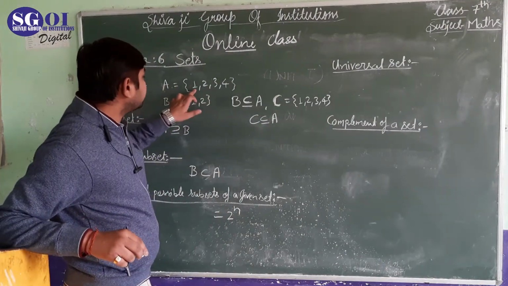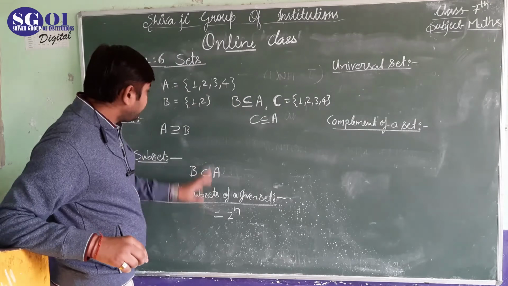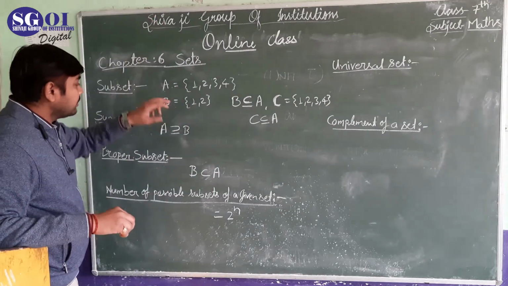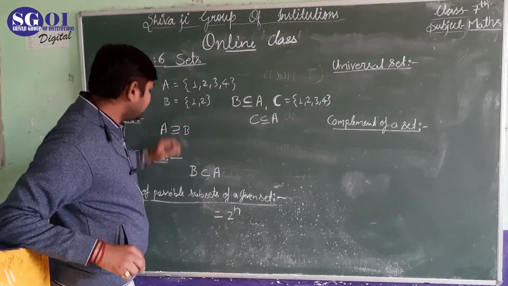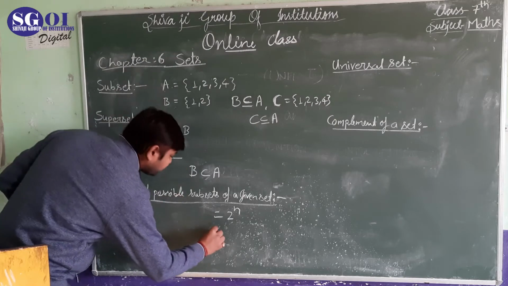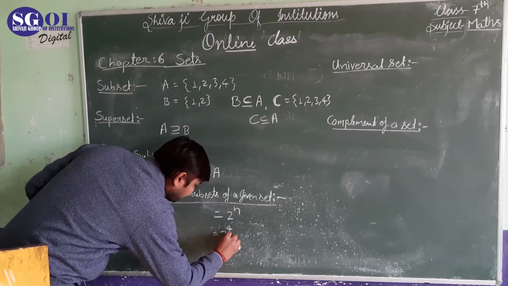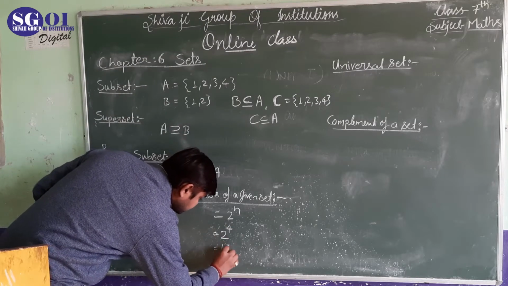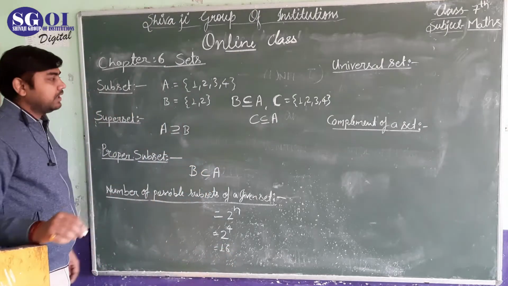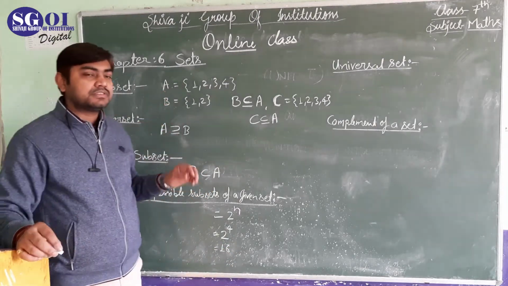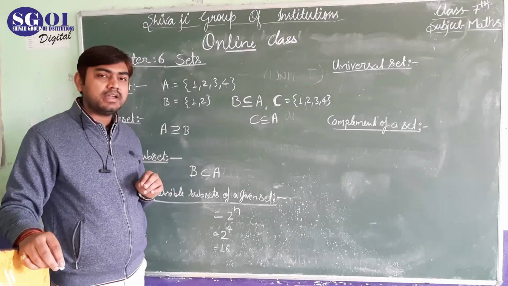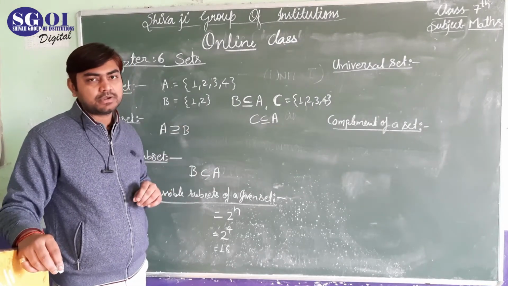Here A has 4 elements, so the possible subsets of A will be 2 to the power 4, that is 16. That means A has 16 subsets.